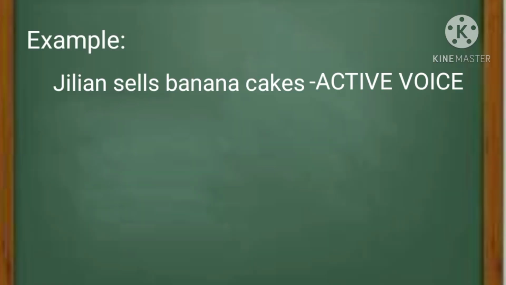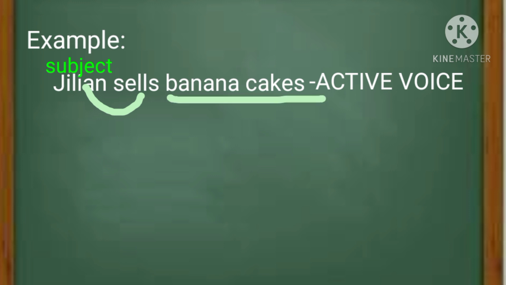Let's use this as an example. Jillian sells banana cakes. Can this be changed to passive voice? Let's check if it has a direct object. Jillian is your subject, and it does the action sells. Let's try to use the question word what. What does Jillian sell? Banana cakes. Since there is an answer to that question what, and there is a word that receives the action sell, meaning the sentence has a direct object, and that is banana cakes.